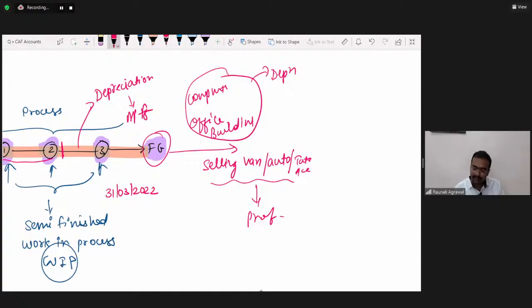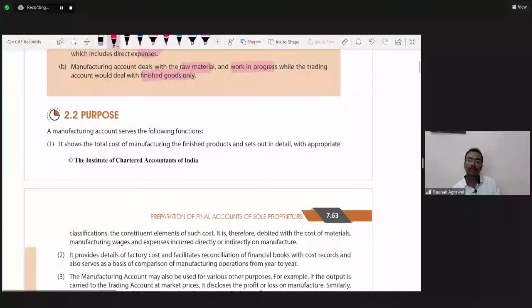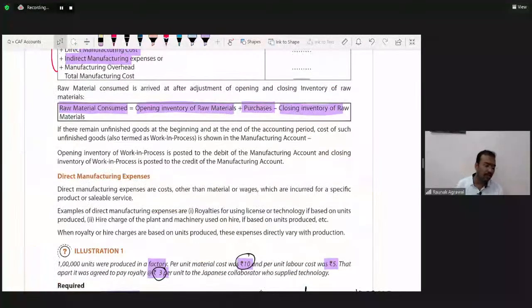That's what I want to say. So what I am trying to say is depreciation on tools, plant, machinery, and factory building would be charged to the manufacturing account, and other depreciation would be charged to the profit and loss account.